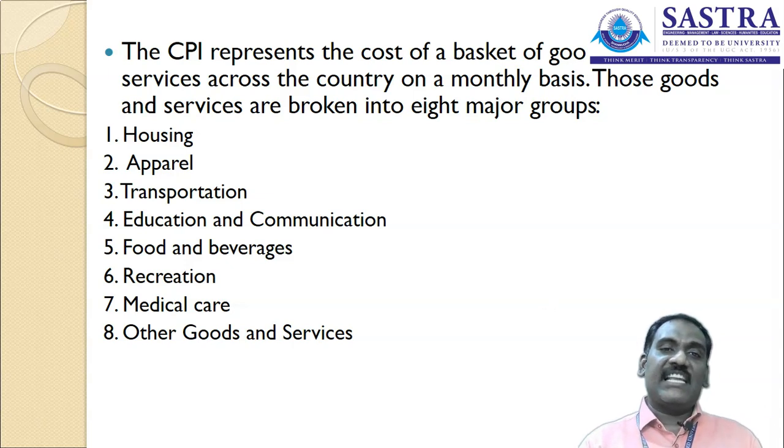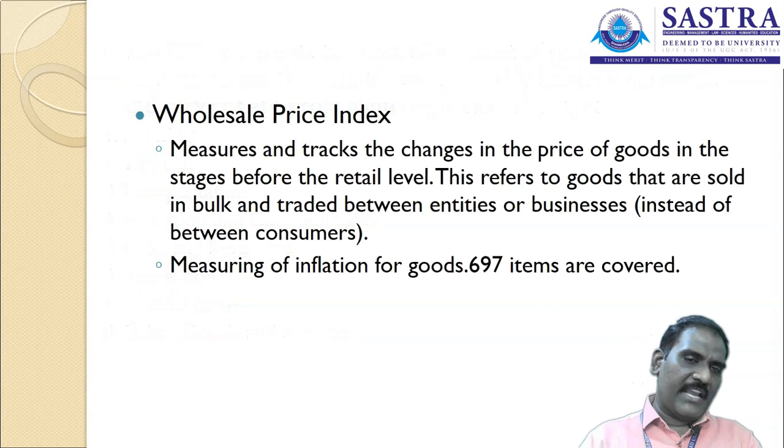So in those 8 groups, products and services are included for the calculation of CPI.